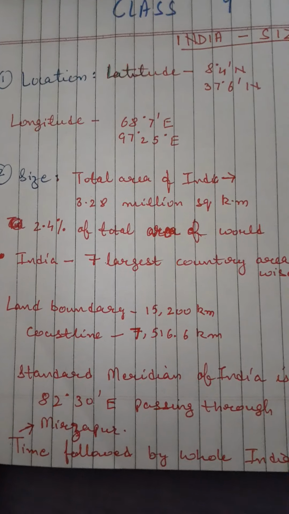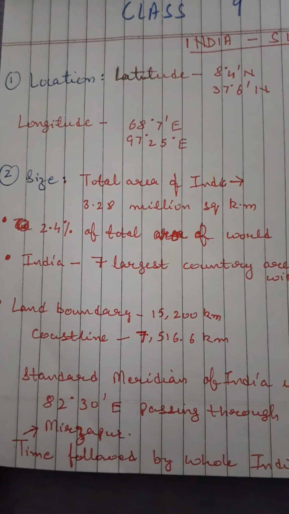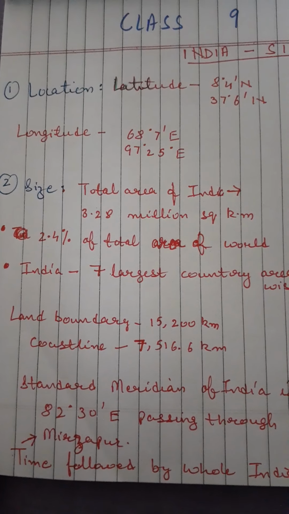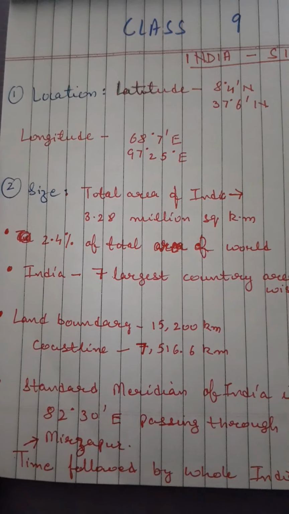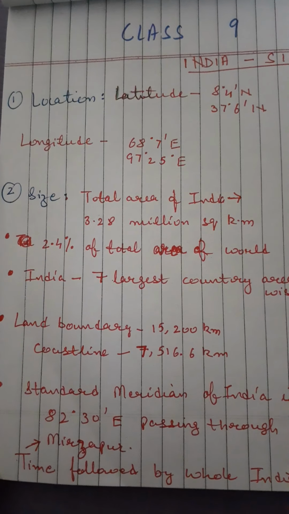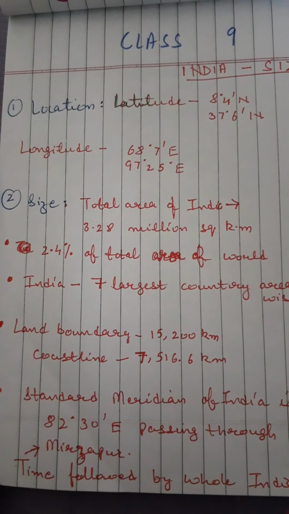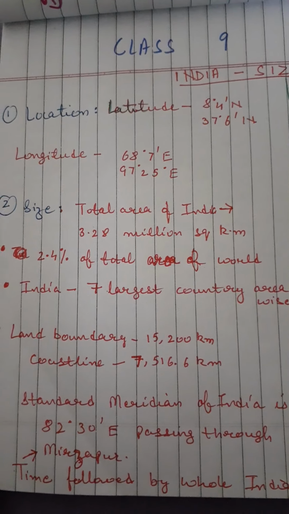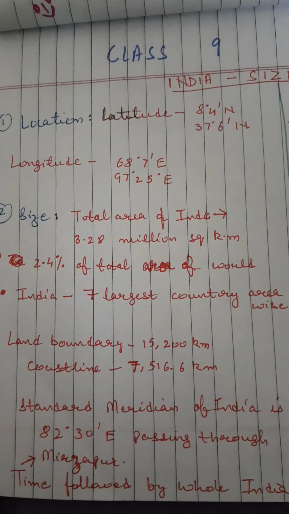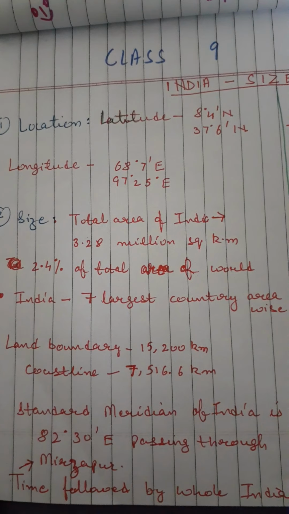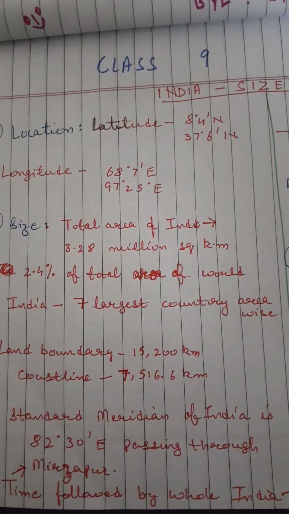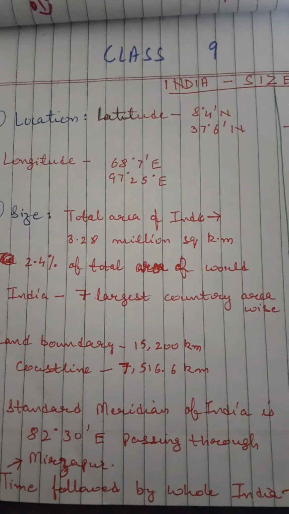And all over India, we are following the time of Mirzapur to avoid any kind of confusion, because the sun rises in the east first, and due to rotation of the earth, there is a gap of time between eastern and western areas. Like if we talk about Manipur and Gujarat, there is almost a gap of 2 hours between the time of these two areas.